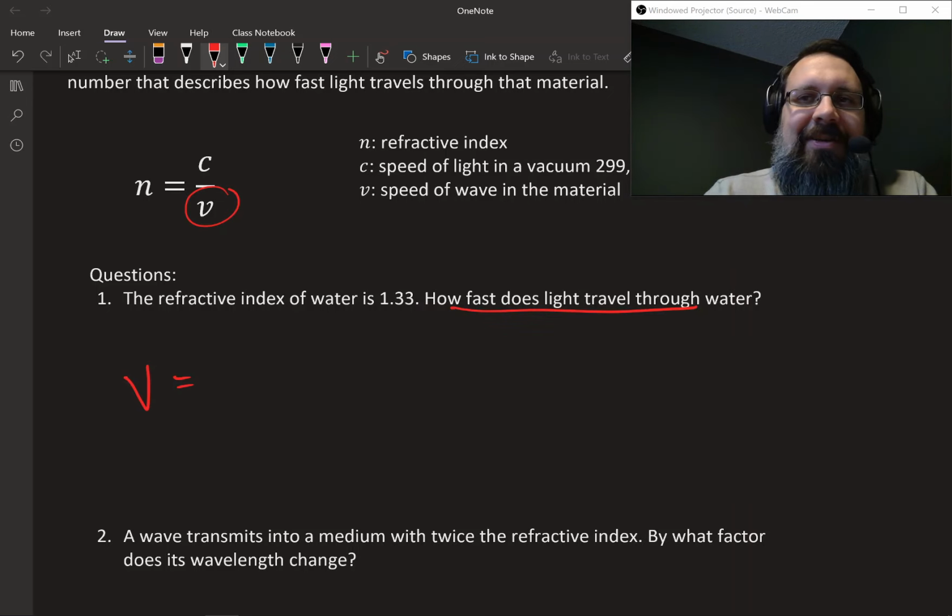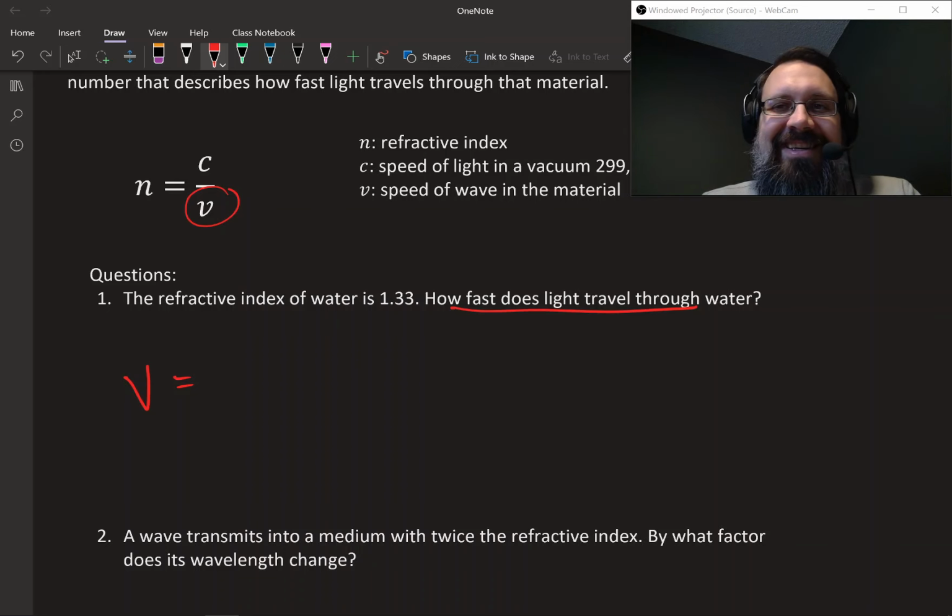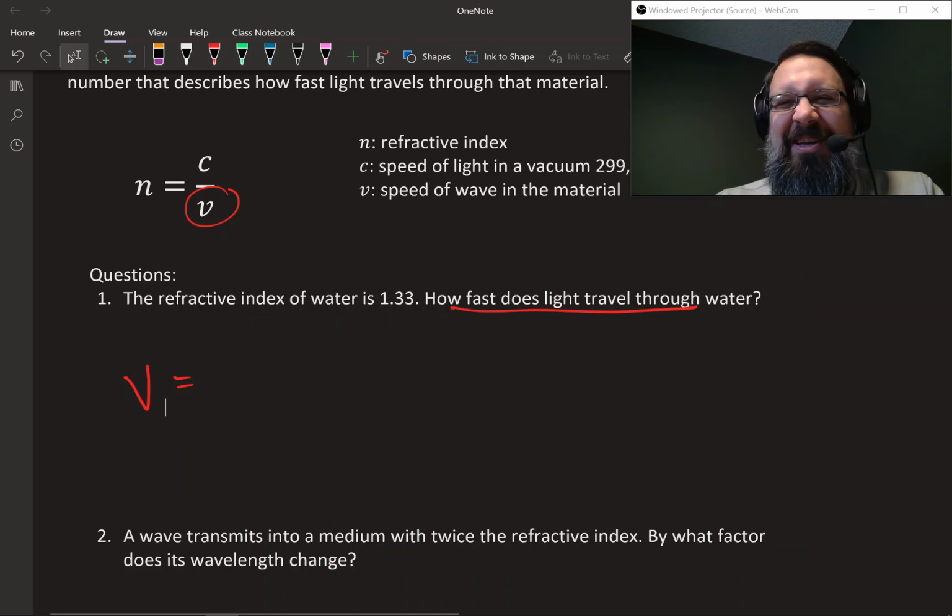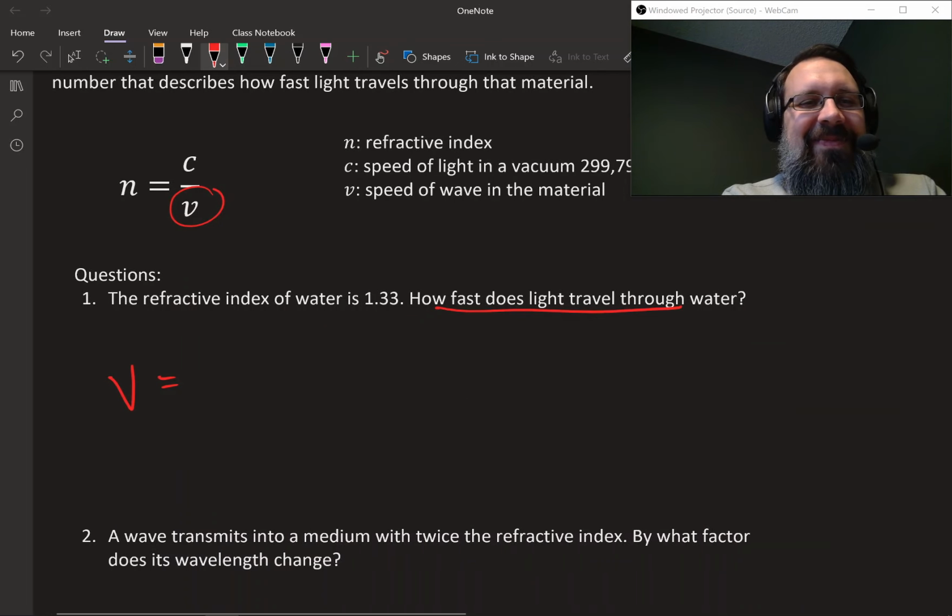V would equal... Are you guys still on voice chat? I feel like I'm talking to myself here. So what would I put for v? It would be... If I rearrange this equation to solve for v. No one's going to say anything. I'll just pretend I'm by myself. How about that? So it's going to be... It would be c over n.